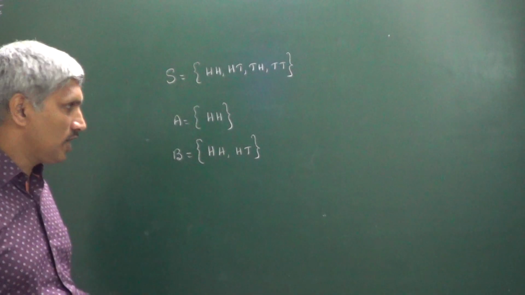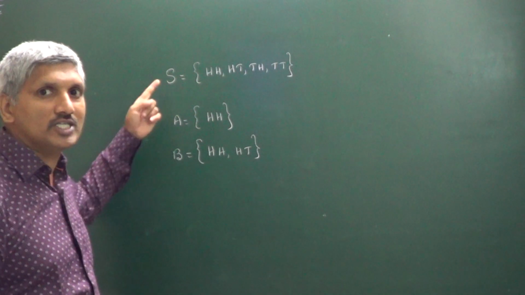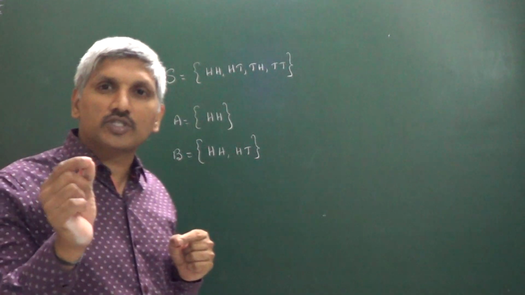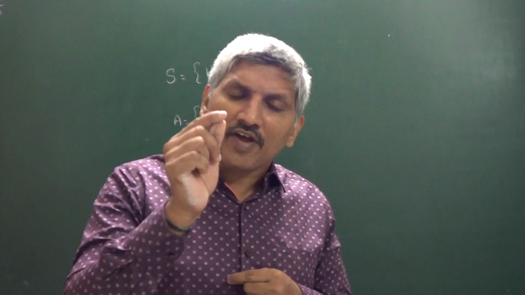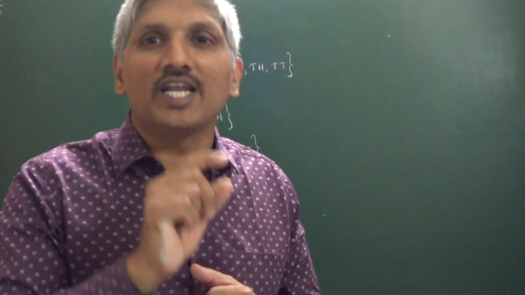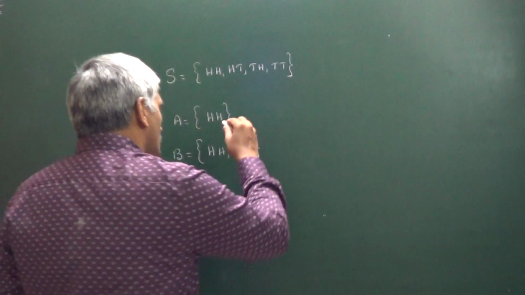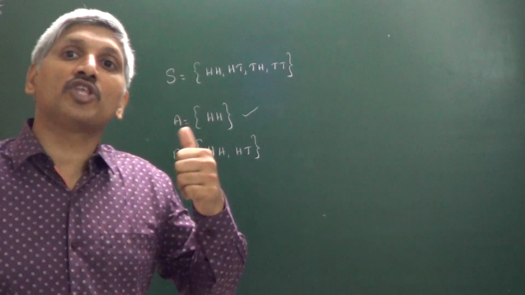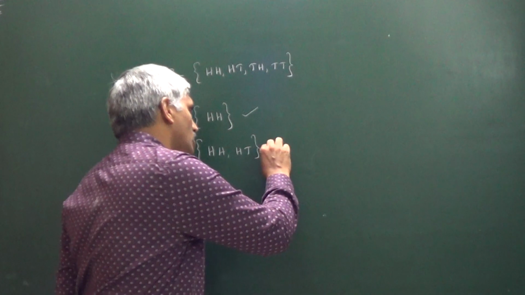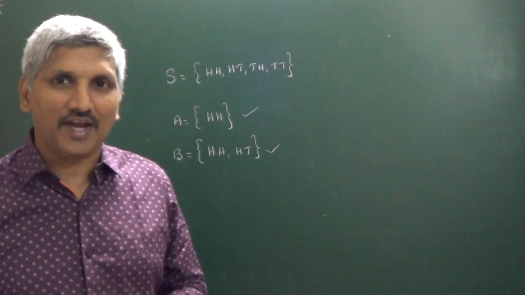Whether you observed or not, these are all subsets of the sample space. A subset of a sample space is called an event. An event which consists of a single sample point is called a simple event. An event which consists of more than one sample point is called a compound event.